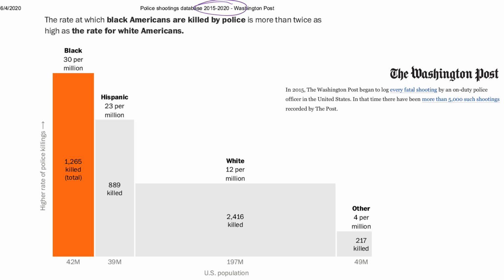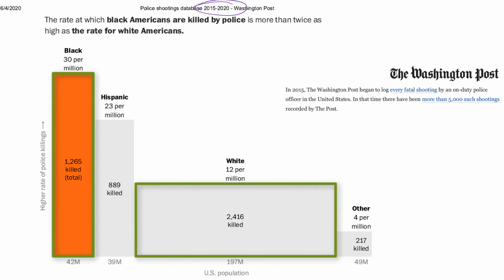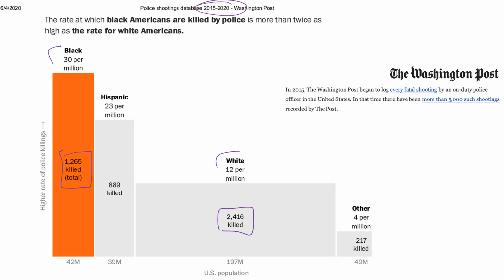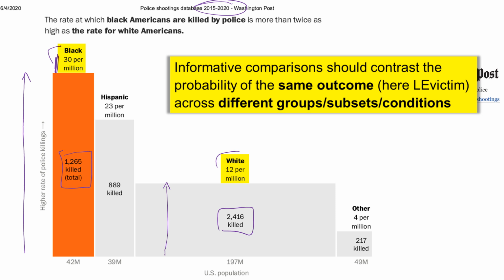And we see the very same pattern where while there are more white individuals killed by the police than black individuals, 2,416 versus 1,265. In fact, the rate of police killing is substantially higher for blacks than for whites, 30 per million versus 12 per million. So here we're talking about, again, 2.5 times higher for blacks than for whites.